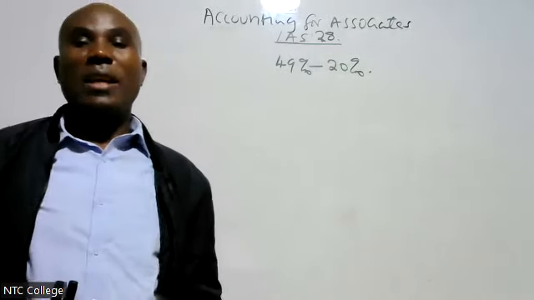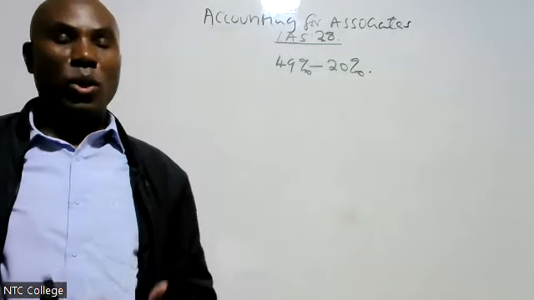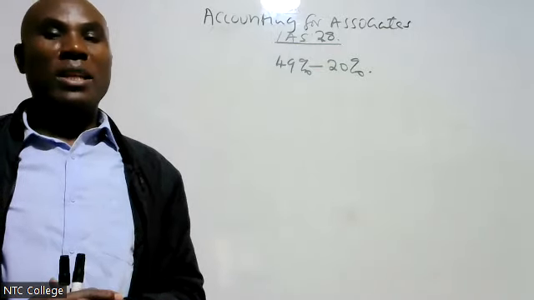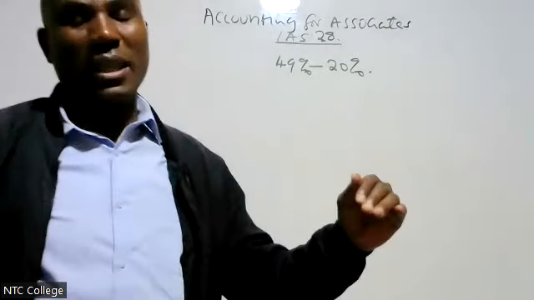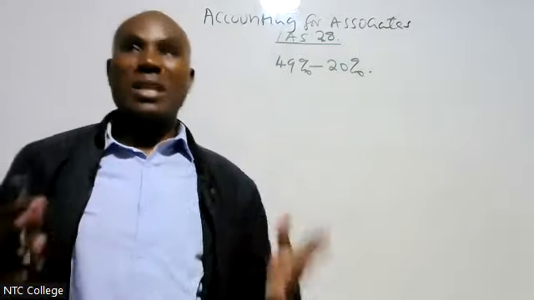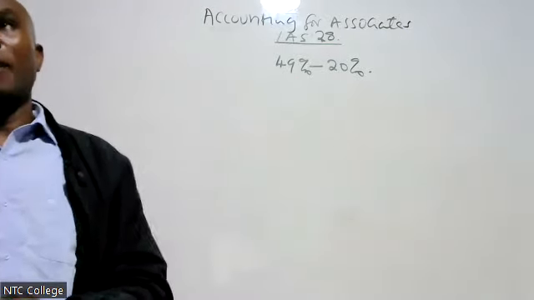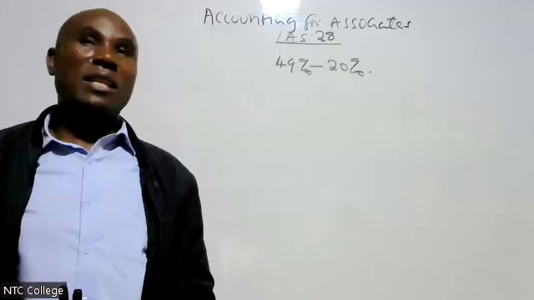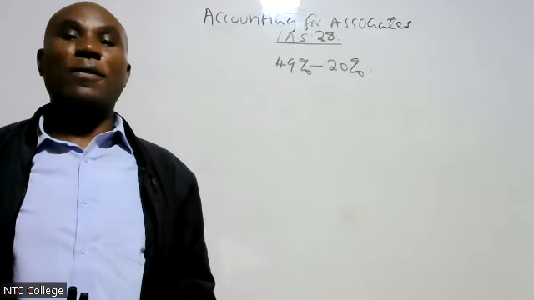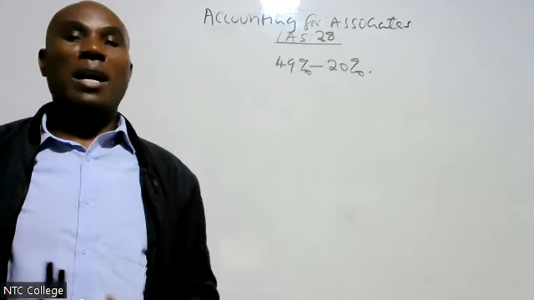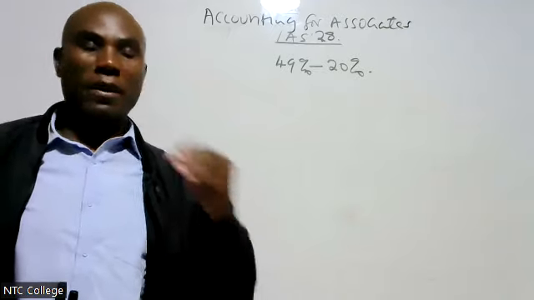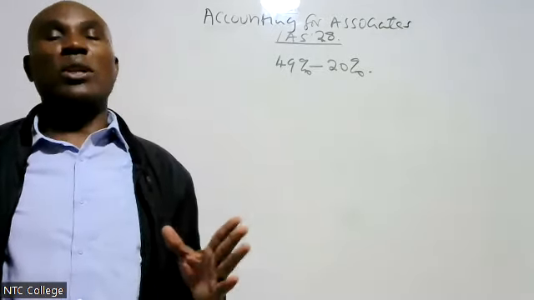Therefore, in an associate, the parent company is the minority shareholder. Remember, in the previous class, we discussed what is the parent, what is the subsidiary, how to account for the subsidiary, how to account for NCI, how to account for goodwill. That was in our previous class, how to consolidate.